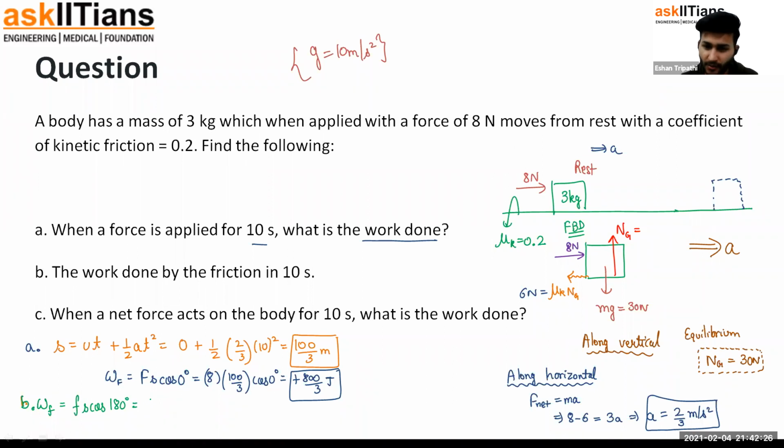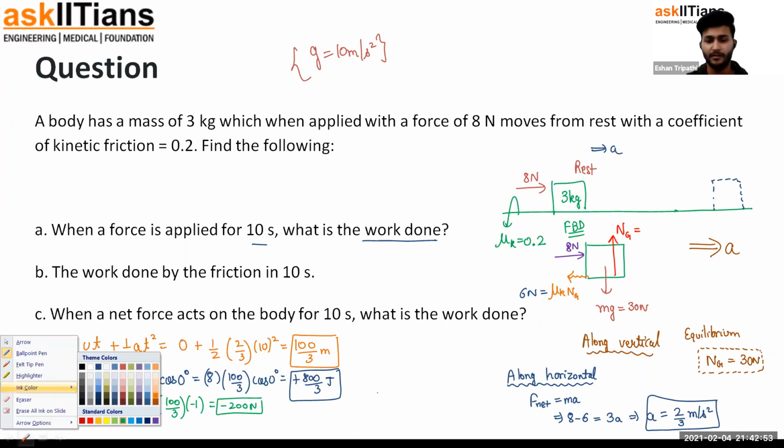So it's going to be the magnitude of the friction force, which is 6, into displacement, which is again 100 by 3. But the angle between them is 180, so cos 180 degrees is minus 1. So that's minus 600 by 3. That comes out to be minus 200 joules. Okay, simple. The friction has done negative work because it is trying to oppose it, of course.